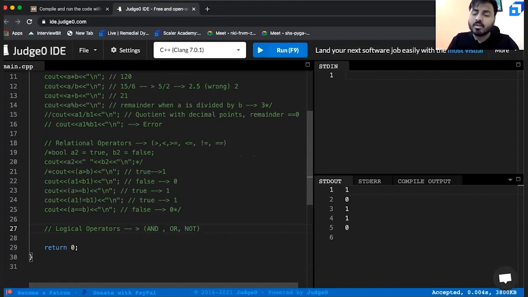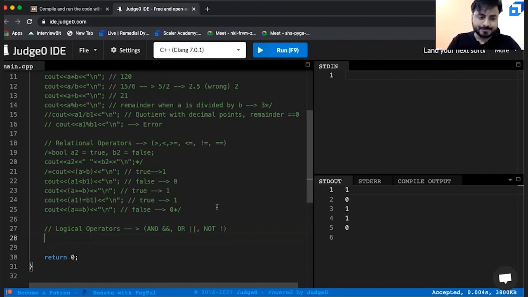Programmatically, if you want to get AND, you can use two ampersands, OR as two straight lines, and NOT as the not symbol. So this is how you can programmatically represent. You can either use AND the English way, or you can also use the symbolic way. Both are correct. So once again, let us check a couple of examples to understand them better.